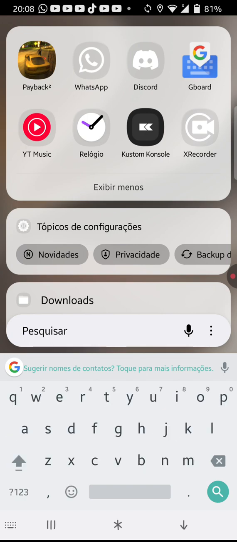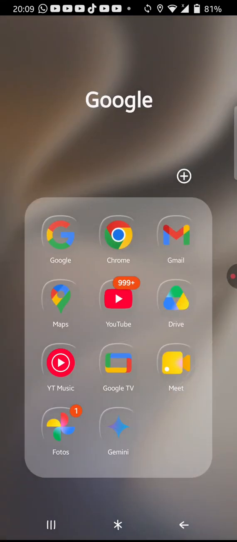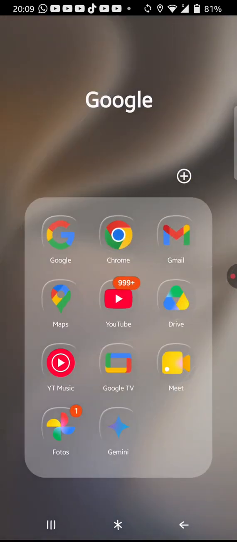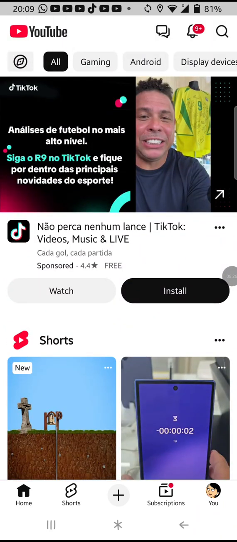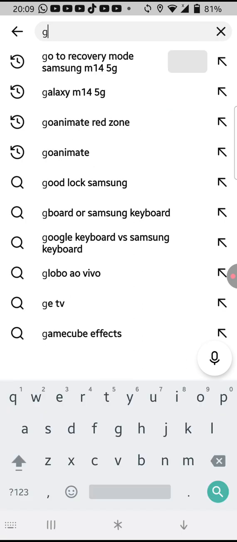And it worked on my phone, so I can type everything on all the games and apps, same as the YouTube app. And it works on any Samsung device.